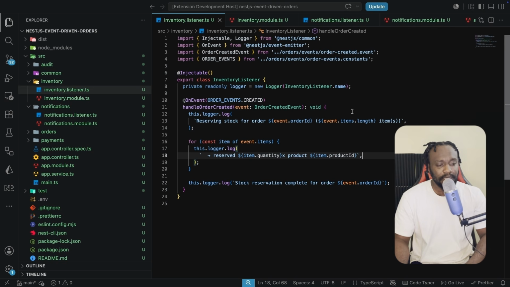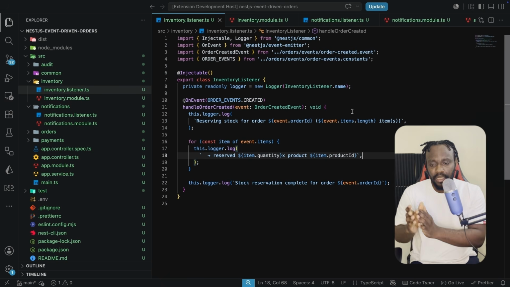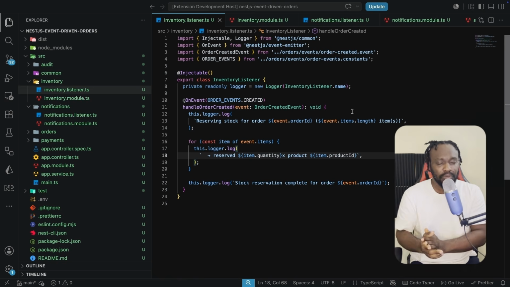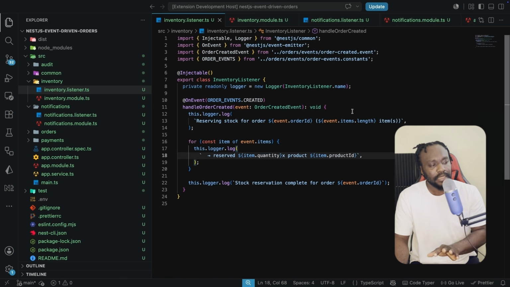Okay, so this really matters because audit logging is actually a cross-cutting concern. It doesn't actually care about the specific business meaning of, let's say, a specific event. It just wants to have a record that something happened to an order. And right now, we only have one event, which is the order created event. But the moment your system grows, you have something like order canceled, order refunded, things like that, the same listener that we are going to be creating is going to work without any code change. All right, so we are going to be working on this audit log.